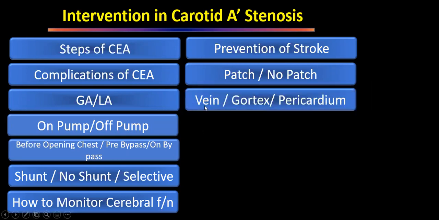What material will you use? Will you use vein or Gore-Tex or pericardium? Nowadays most of the people use Gore-Tex. If we are doing a combined coronary and carotid procedure, we can use pericardium also. But there is no difference between the results of all the three. There are multiple studies which have shown that all the three have equal results.